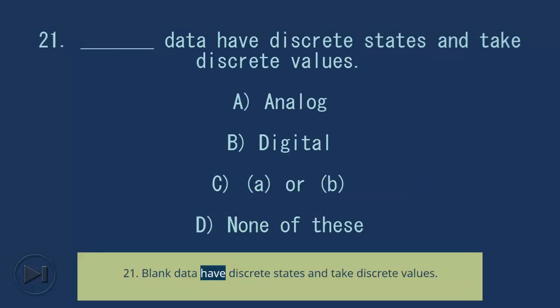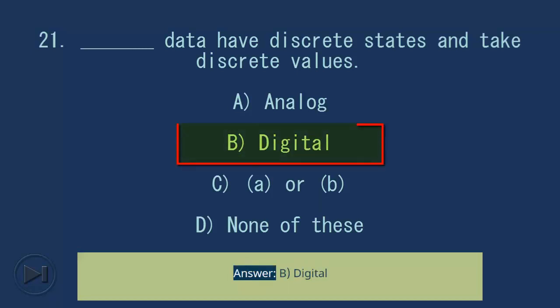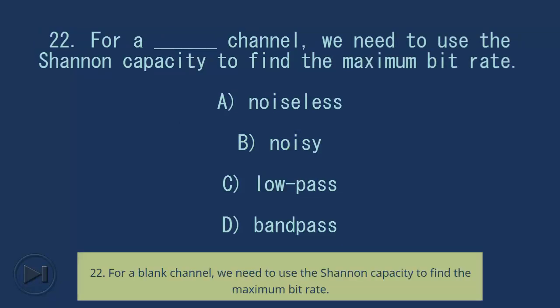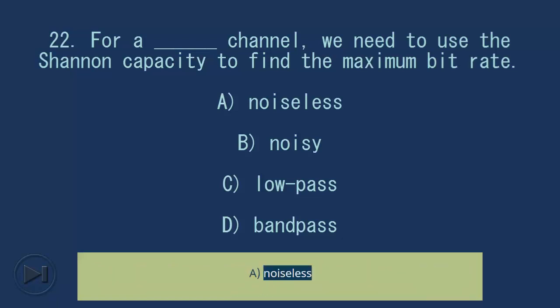21. Blank data have discrete states and take discrete values. A. Analog. B. Digital. C. A or B. D. None of these. Answer, B. Digital. 22. For a blank channel, we need to use the Shannon capacity to find the maximum bit rate. A. Noiseless. B. Noisy.